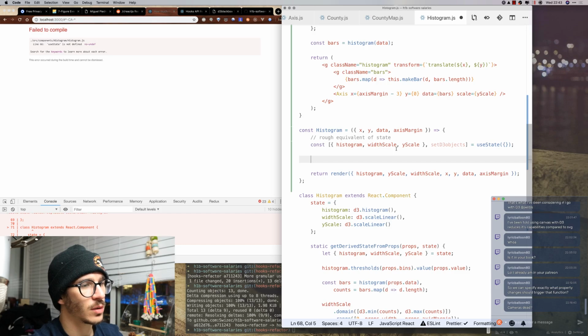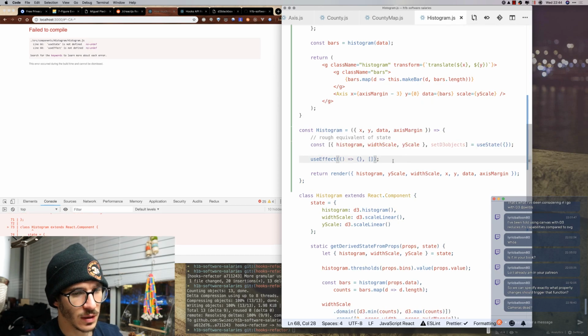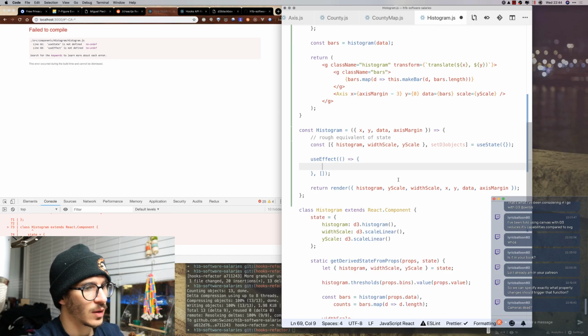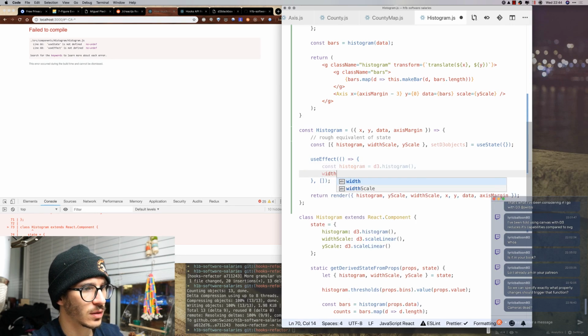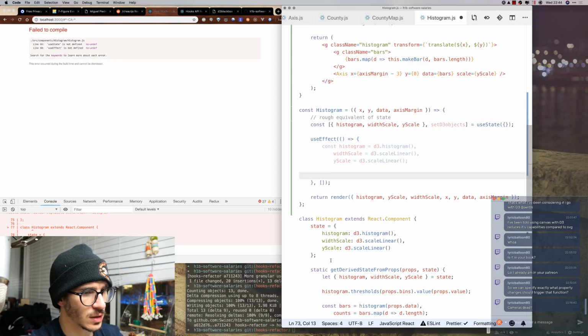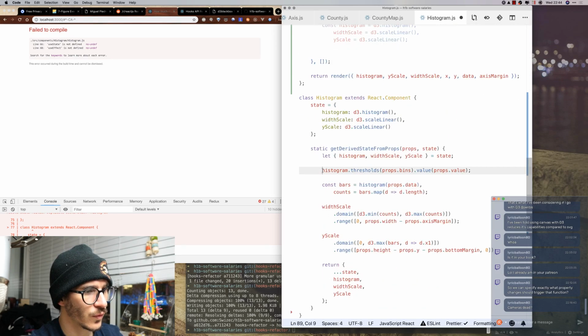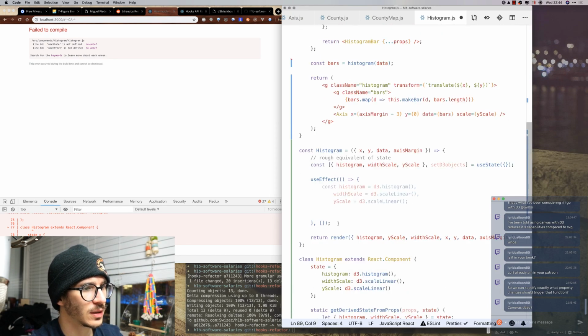Now setD3Objects. Again, we're going to use useEffect, which takes a method that does stuff and depends on other stuff. Now what is this method doing? We can start with const histogram equals d3.histogram, widthScale equals d3.scaleLinear, and yScale is also d3.scaleLinear, like that. And then for starters, we're just going to take all of this and use it to update here.